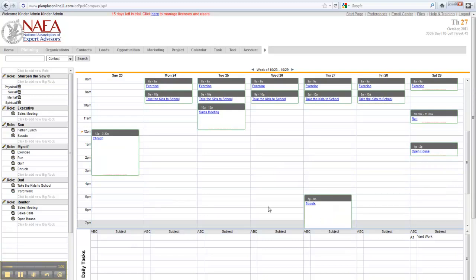Franklin Covey talks about big roles, big rocks and little rocks, and the idea is that the activities associated with your roles in your life are the most important, so let's plan those first. A well-organized calendar and a well-planned out week will not only make you more effective, but it'll make you more productive, resulting in more sales and obviously more money.